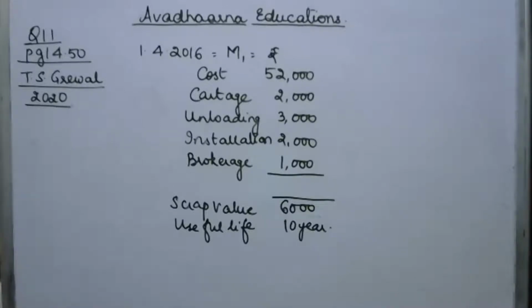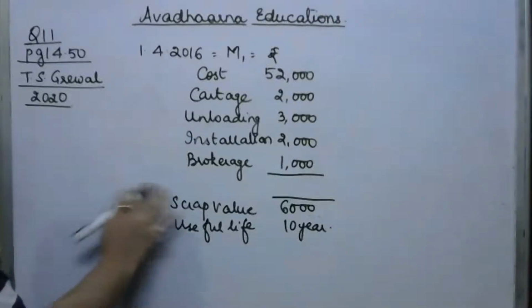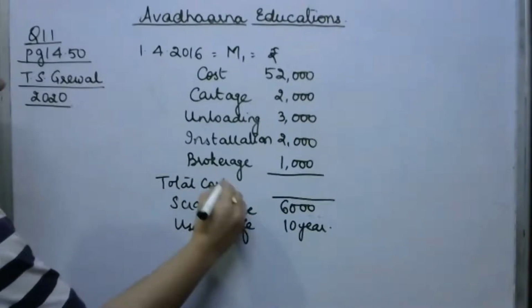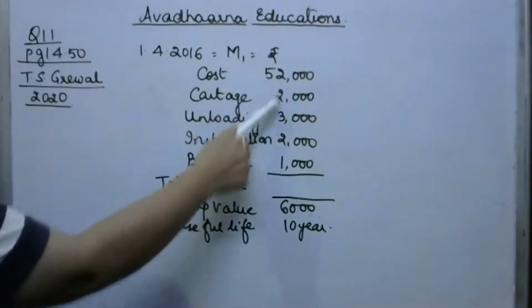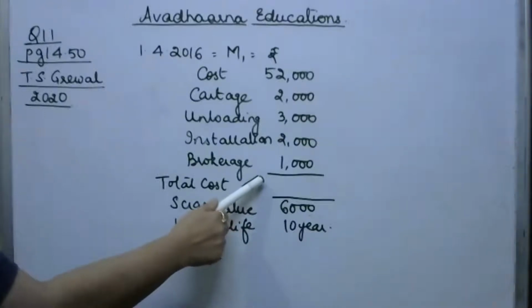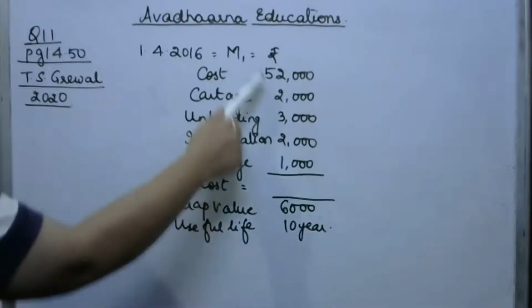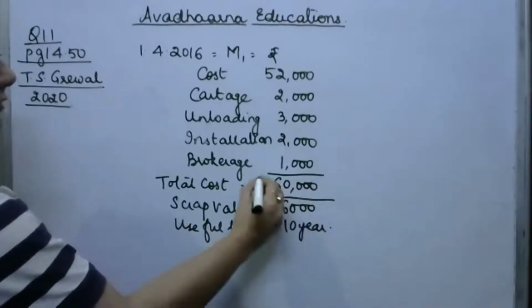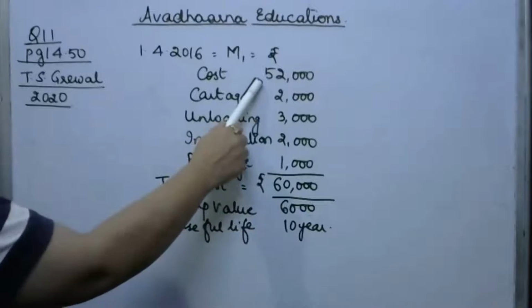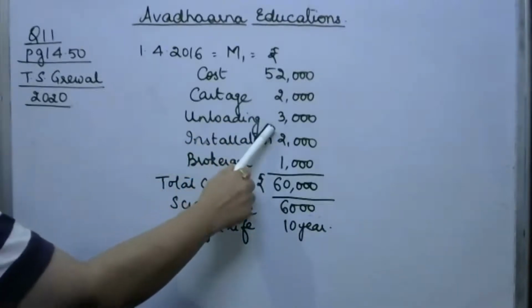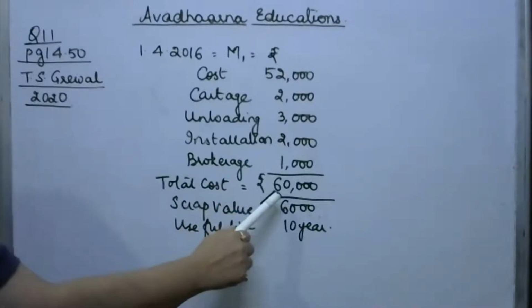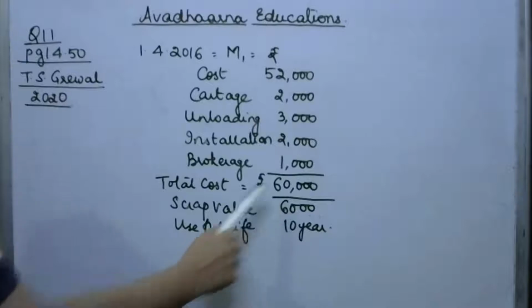Now let's first calculate the total cost of the machinery. We add the cost along with all the expenses incurred to bring the machinery to our factory premises and install it. So the total cost of this machinery is 60,000: 52,000 cost plus 2,000 cartage plus 3,000 unloading charges, 2,000 installation charges and 1,000 brokerage. So 60,000 is the total cost.